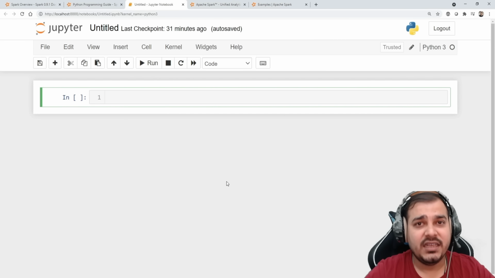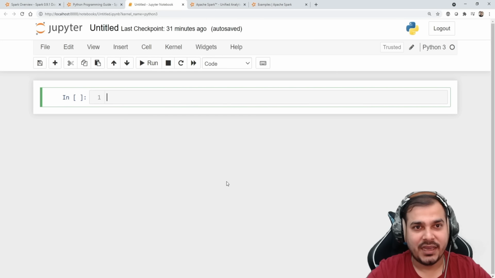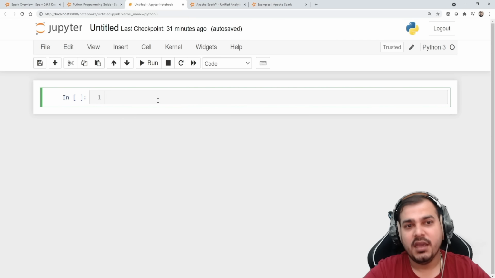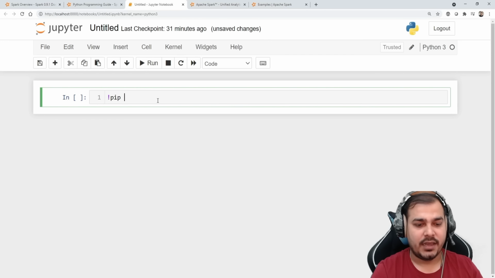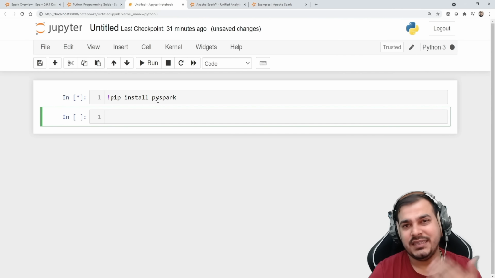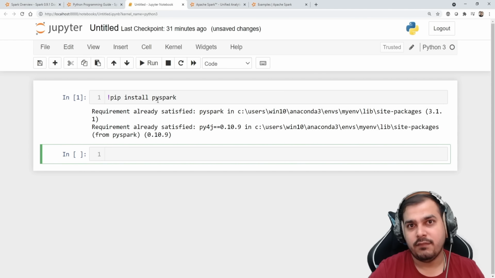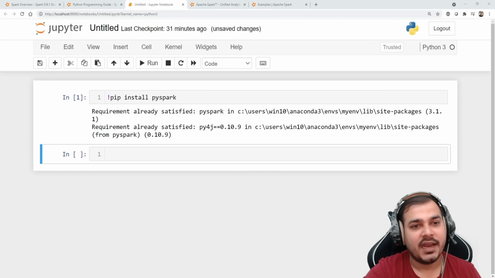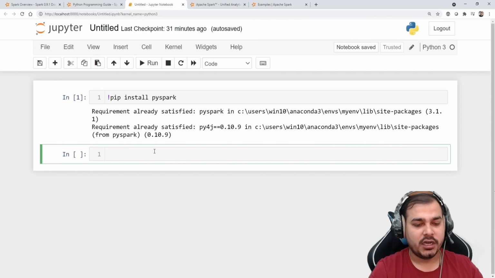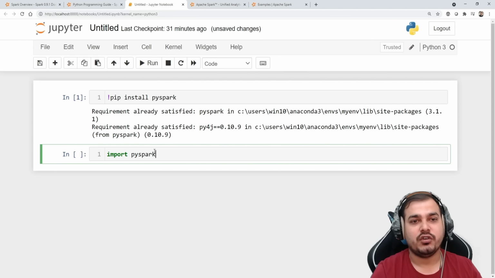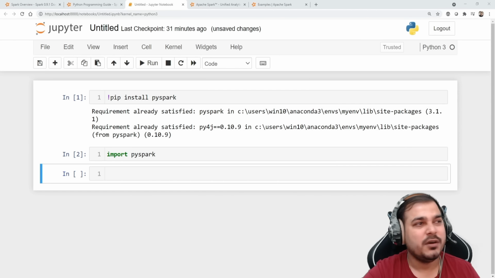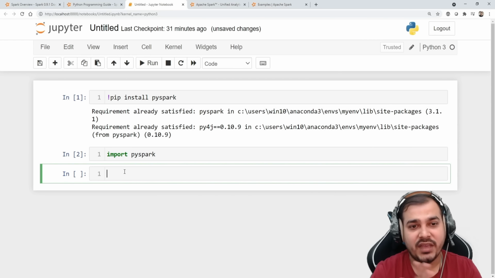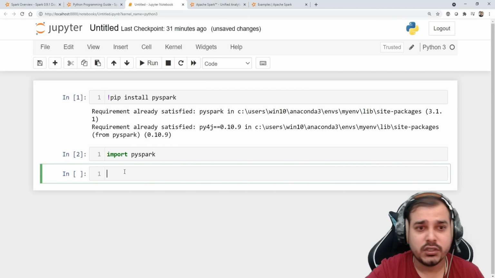So let's begin. Please make sure that you create a new environment when you're working with PySpark. I've created a new environment called MyENV. Here, first of all, I'll install the PySpark library, so I'll just write pip install pyspark. We'll focus on installation and on reading some datasets. Our PySpark has been installed. To check whether the installation is perfect or not, I'll just write import pyspark. This looks perfectly fine. It is working, and PySpark is installed properly.